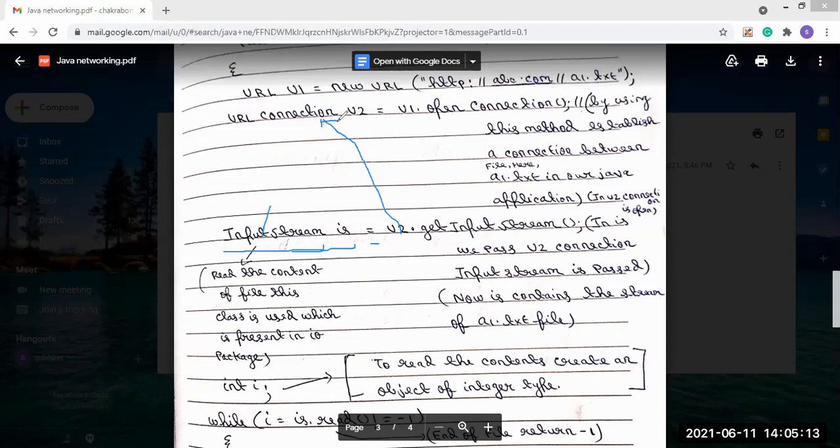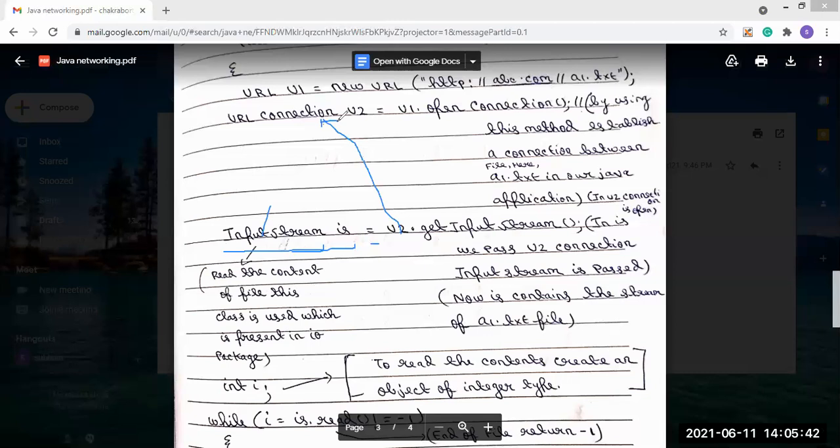Now, what is the purpose of this getInputStream method? Whenever we use this, it means we pass the u2 connection. That means the URLConnection object's connection to the input stream is passed. Now it contains the stream of the a1.txt file. So through this, we will pass the content to the input stream.